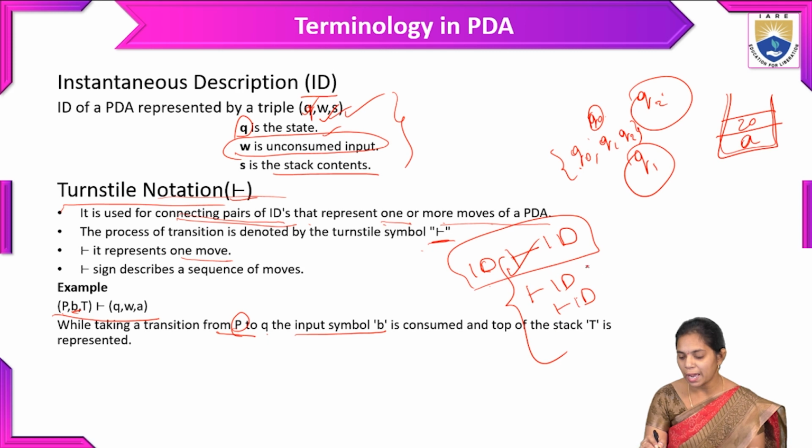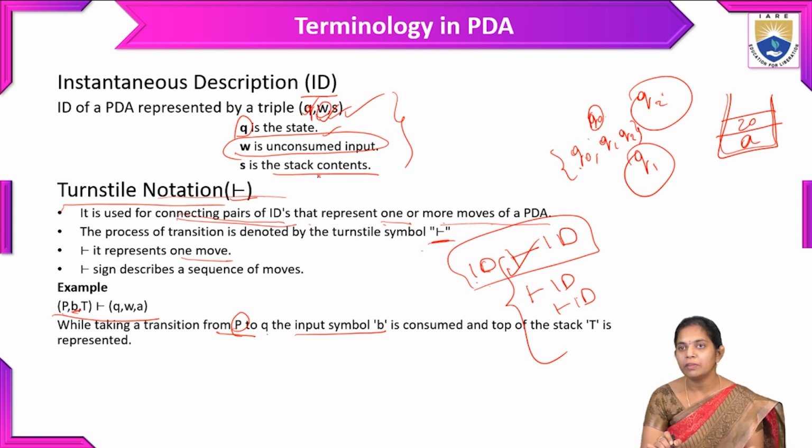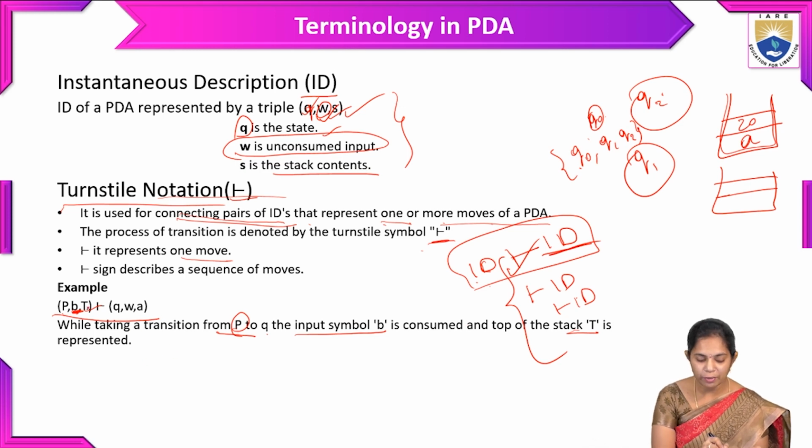The W is the unconsumed input in the ID, which contains the input symbol, represented with B here. And T is the stack symbol, the symbol on the top of the stack in this ID representation. So this is one ID representation.